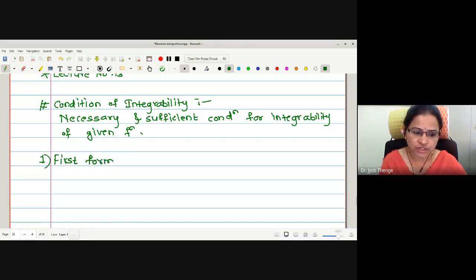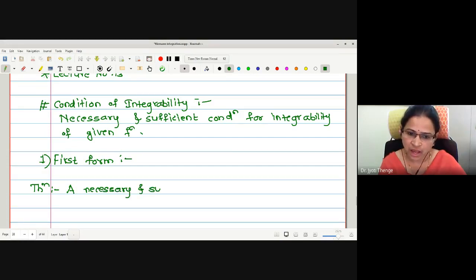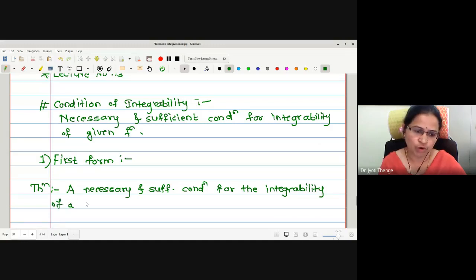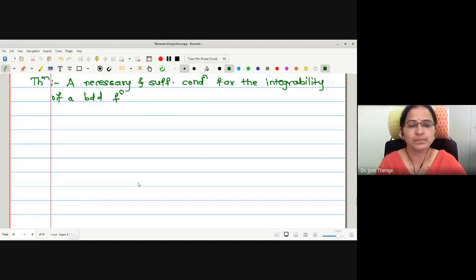We will deal with the first form, which states that a necessary and sufficient condition for the integrability of a bounded function. No doubt the function should be bounded, because we have already discussed why boundedness is essential. Therefore, the condition of integrability for a bounded function here is that